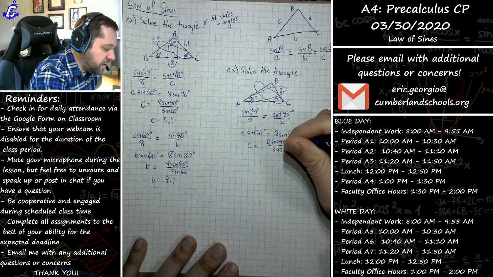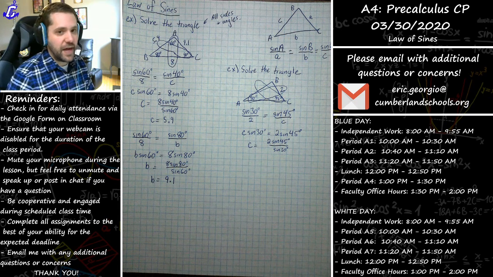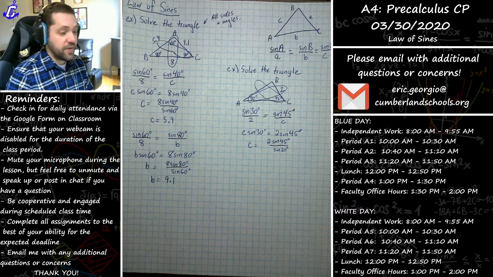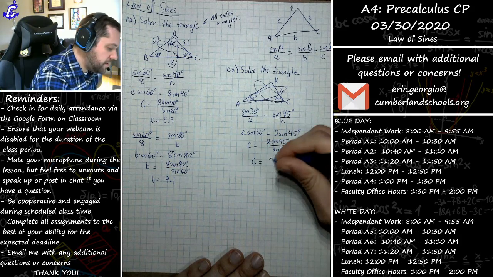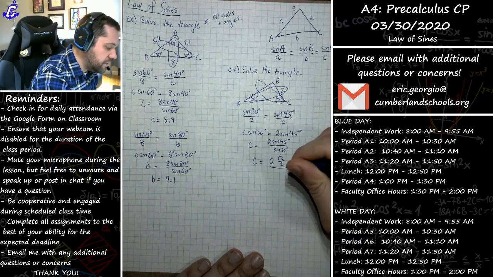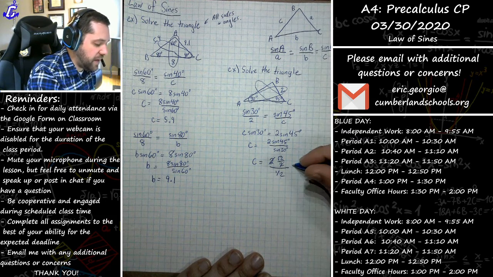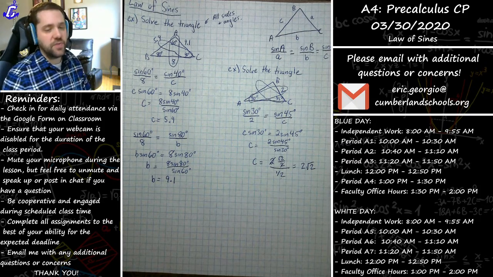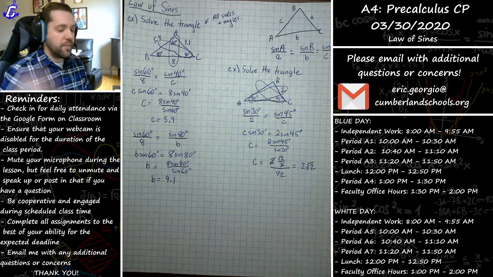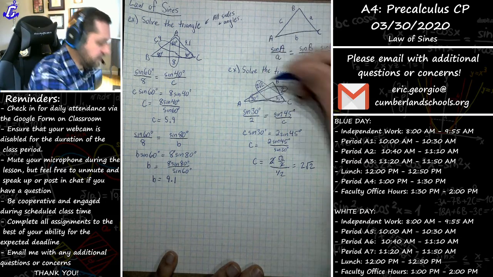What's actually pretty cool about this is you could solve this by not even using the calculator at all, because those are both special angles on the unit circle. The sine of 45 degrees is rad 2 over 2. The sine of 30 degrees is 1/2. So you could solve this by saying this is 2 times rad 2 over 2 divided by 1/2. The 2's cancel out. You'd get rad 2 divided by 1/2. To divide by a fraction, you multiply by the reciprocal and say this is 2 rad 2. Okay, which is kind of cool. Certainly you can use a calculator if you need to, but using your unit circle knowledge actually makes this a little easier. Makes it so we don't even need that calculator.